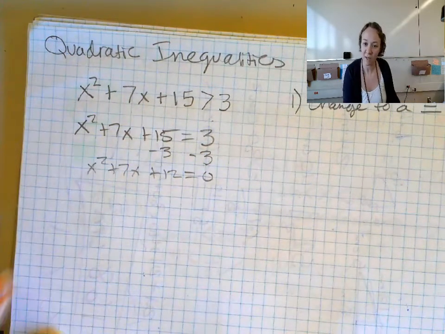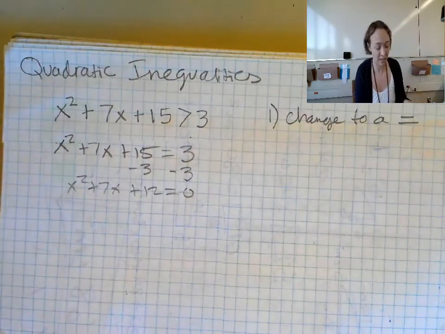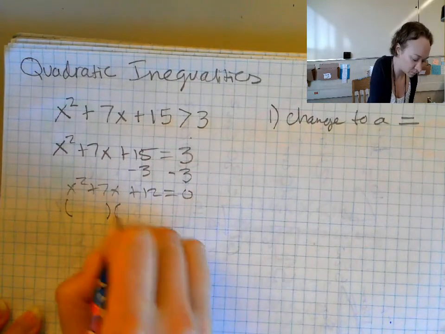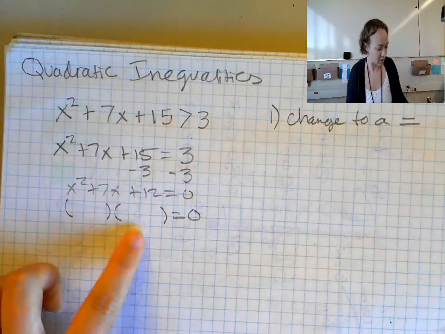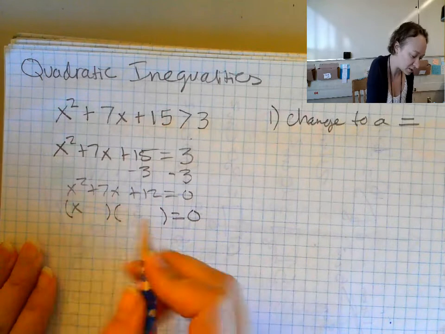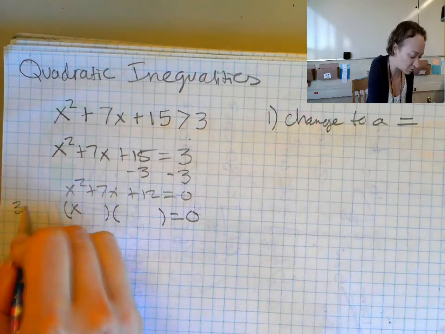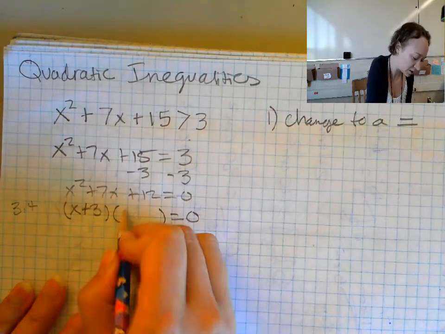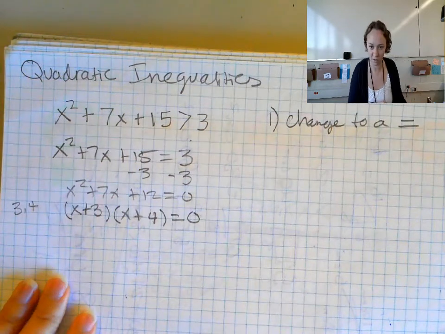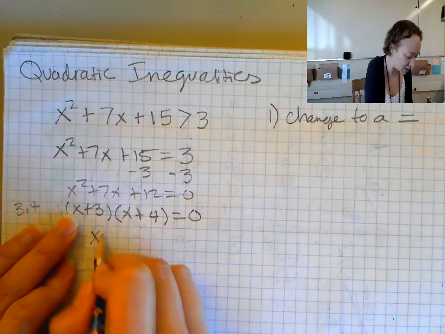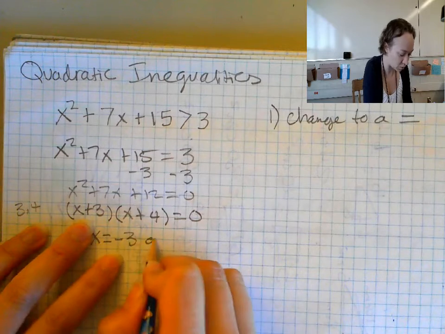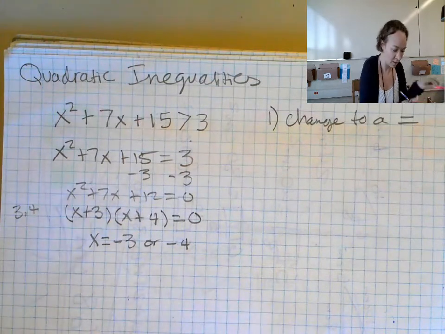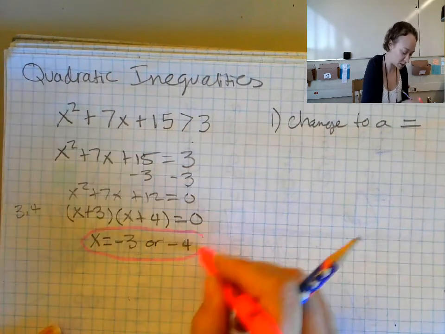And now I have a choice. I can factor. I can do quadratic formula. Like it equals 0. So I have choices now. I'm going to factor. And if I do a box and diamond on this, I'm going to find that two numbers that multiply to 12 could be 3 and 4. And 3 and 4 happen to add to 7. So (x plus 3)(x plus 4) equals 0. So that means x must equal -3 or -4. Woohoo! These are my boundary points.